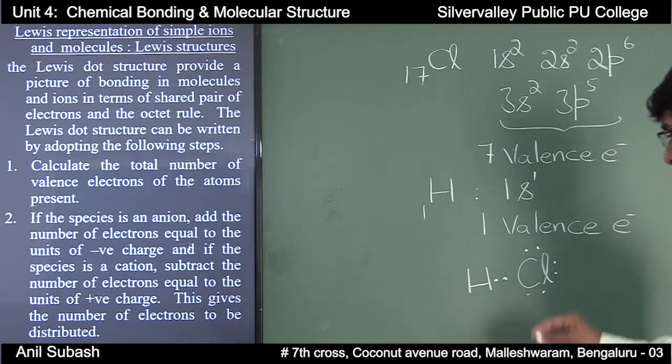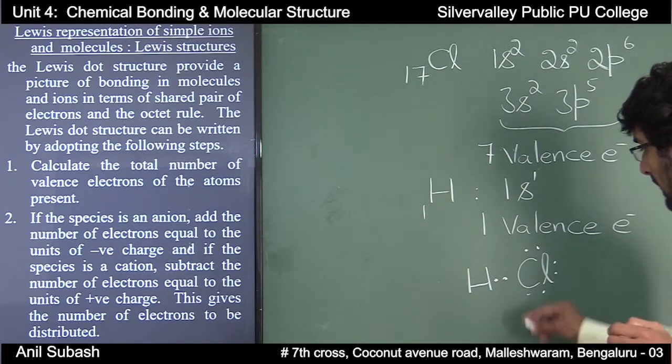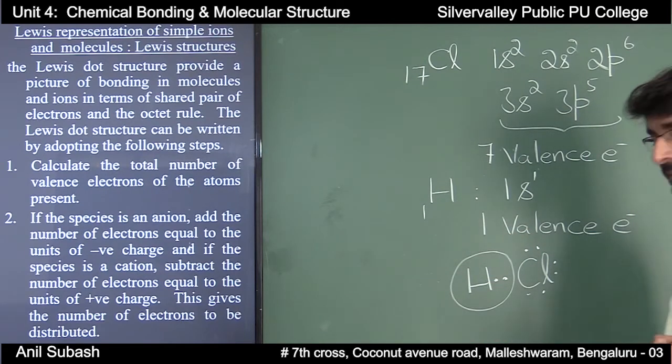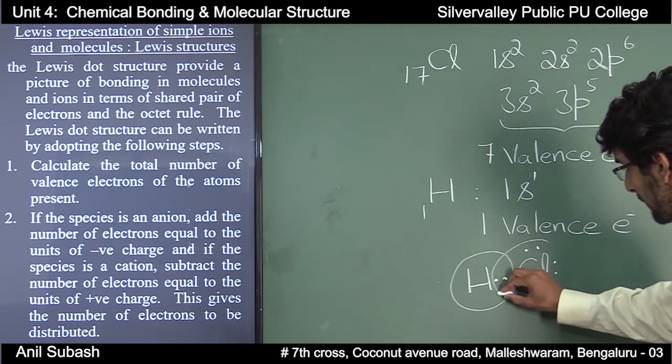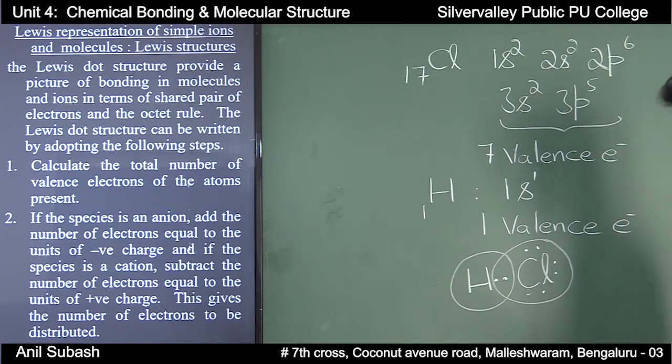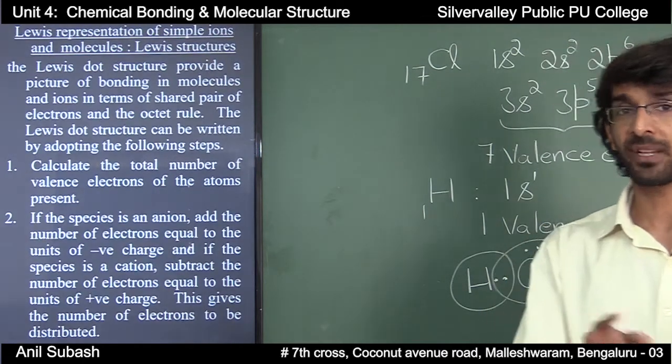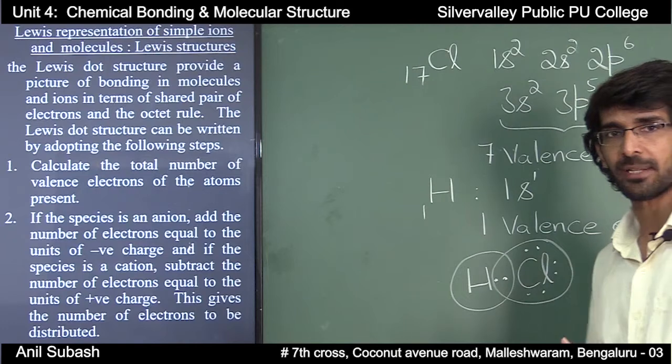Each atom will contribute 1 electron, therefore the duplet of hydrogen and the octet of chlorine will both be satisfied, and there will be a sharing of a pair of electrons between hydrogen and chlorine.